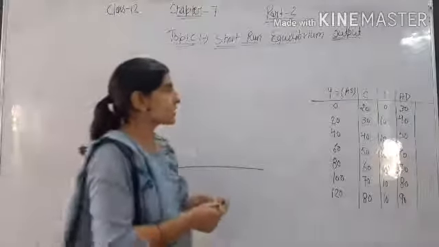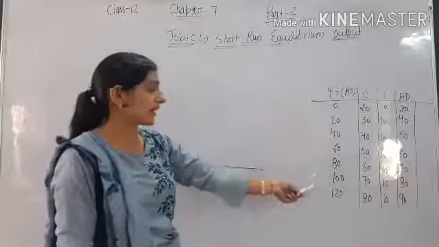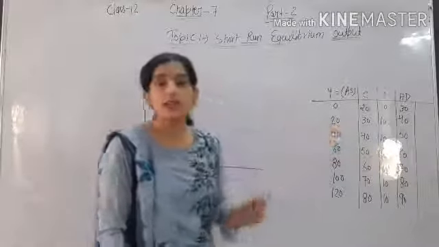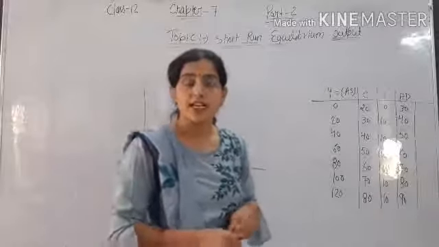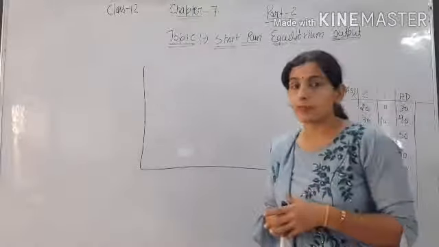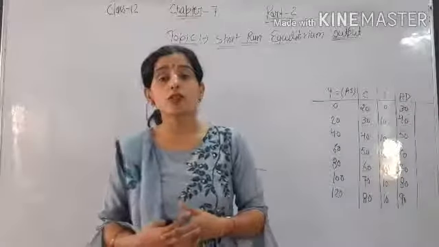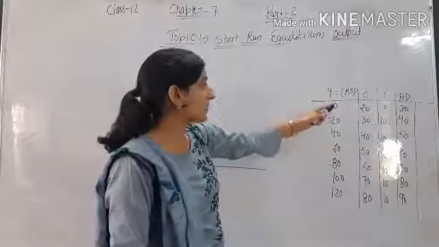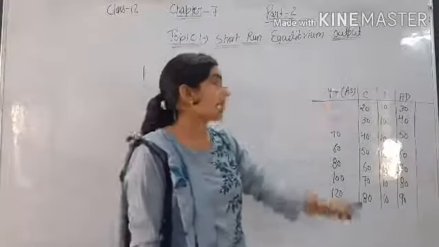Okay, in the table you can see we have given AS, meaning aggregate supply, that is 0, 20, 40, 60, 80, 100 and 120. Then we have consumption C, that is 20 when income is 0. As we have discussed in the psychological law of consumption, when income is 0, people still consume something. It means to survive, or we can say to live, we need to consume. If income is 0, then also we are consuming 20. So when income is 0, consumption is 20 and investment is 10. It is constant at all levels of output.